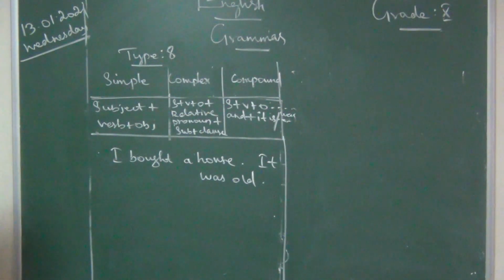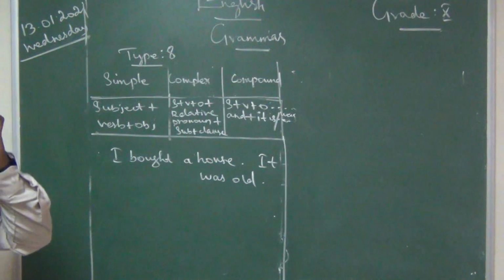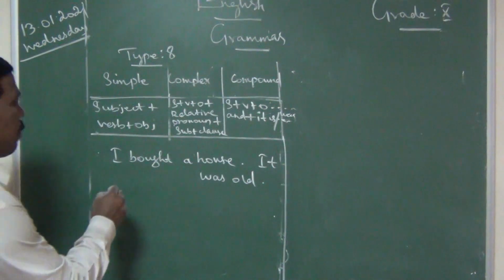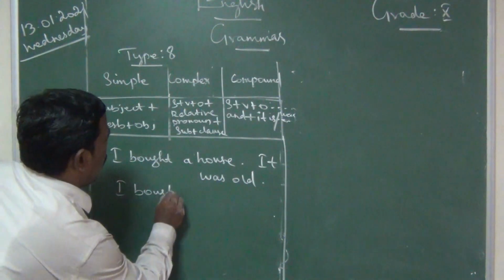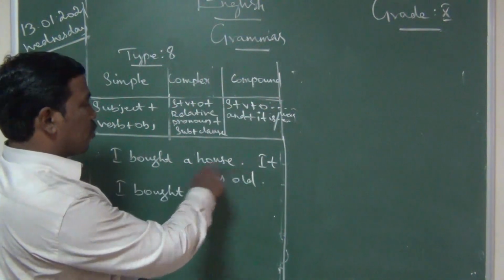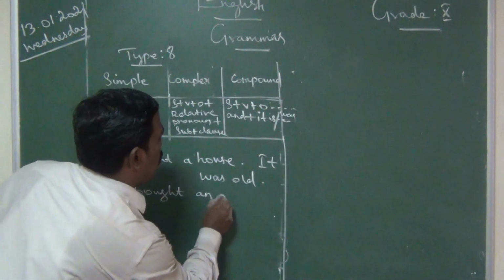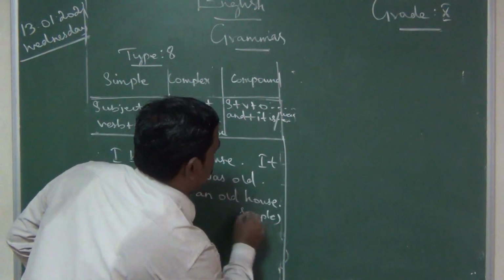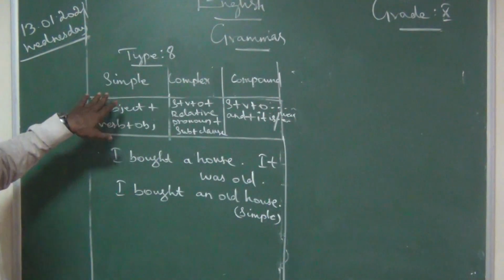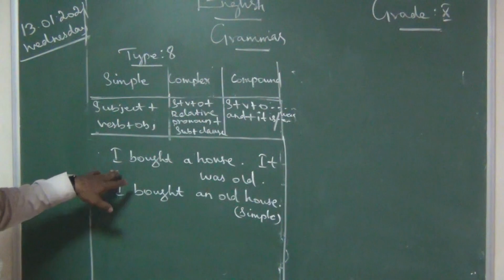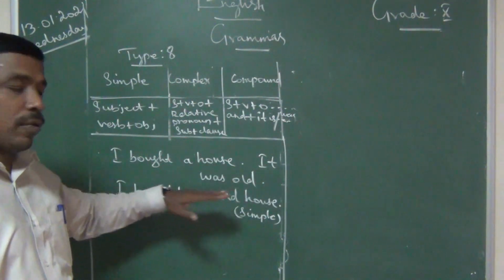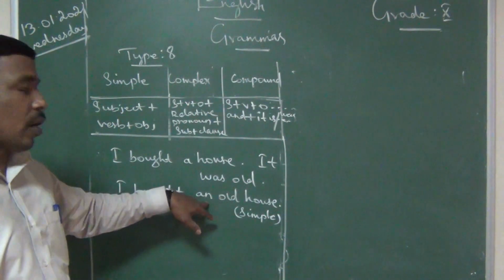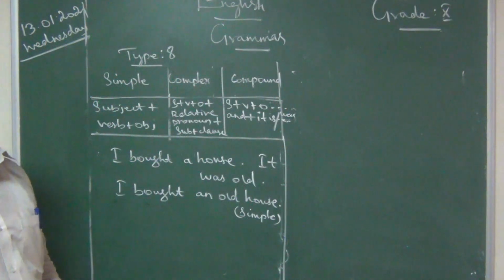Okay. So I bought a house. It was old. Two sentences. We should change it into a single sentence. I bought an old house. Okay, this is a simple sentence. So see, children, according to a simple sentence, we need only subject, verb, and object. So we should write, I bought an old house.